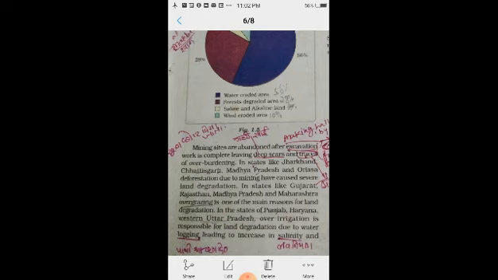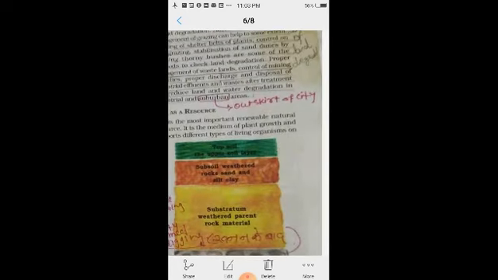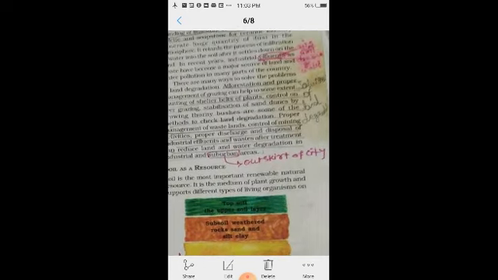The reason for land degradation there is over irrigation, due to water logging leading to an increase in salinity. That land always has the problem of water logging, water is always standing, and because of this the salinity and alkalinity of the soil increase, which causes land degradation in Punjab, Haryana and Western UP.